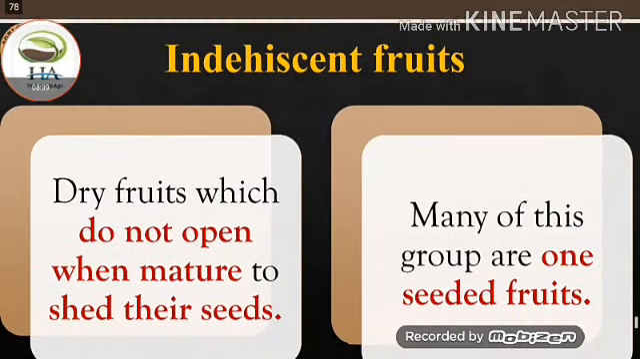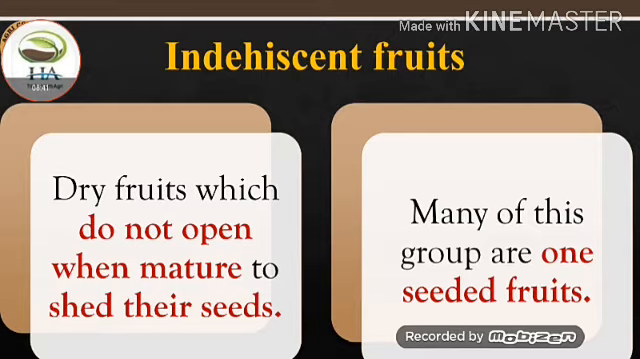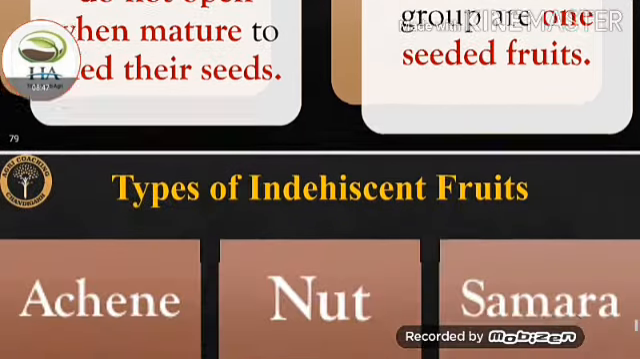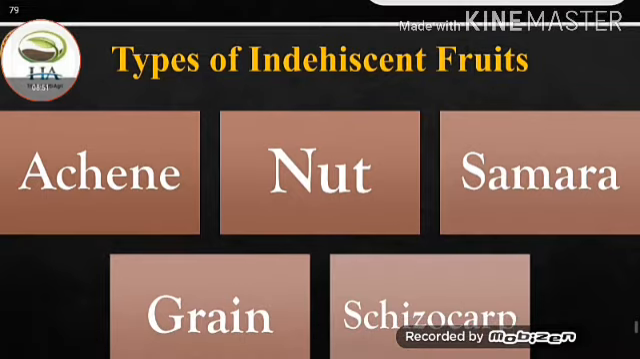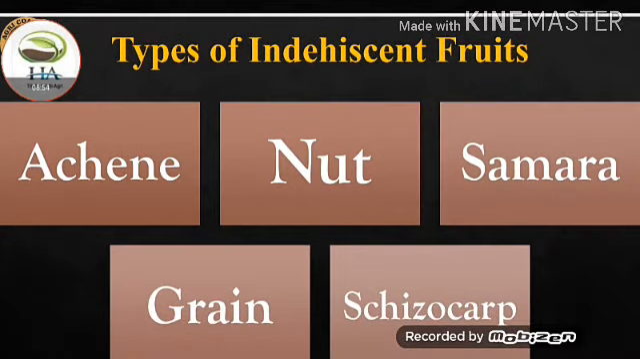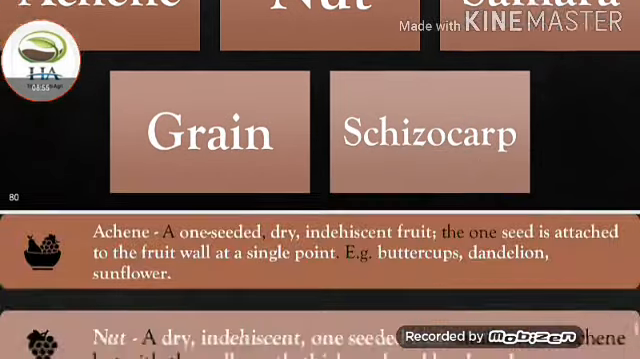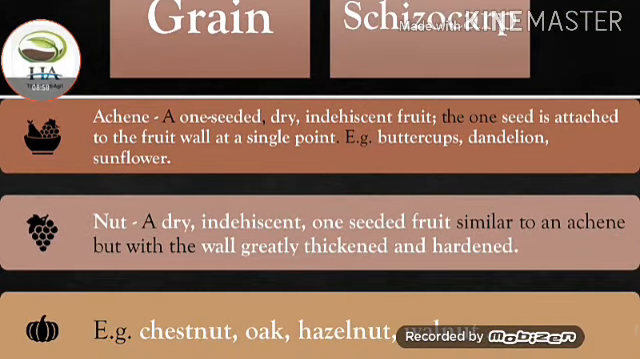Next is indehiscent fruits. Dry fruits which do not open when mature to shed their seeds. Many of this group are one-seeded fruits. Types of indehiscent fruits are achene, nut, samara, grain, and schizocarp. Achene. A one-seeded dry indehiscent fruit. The one seed is attached to the fruit wall at a single point.